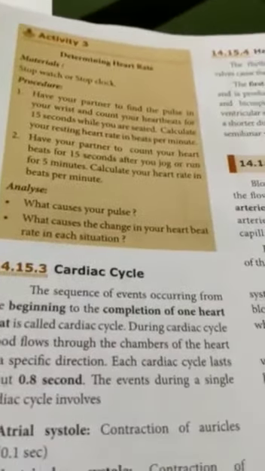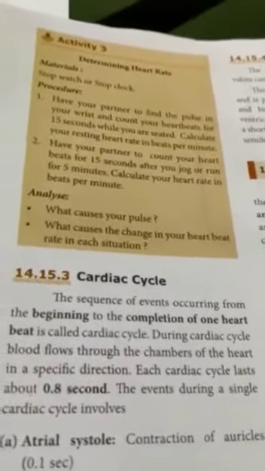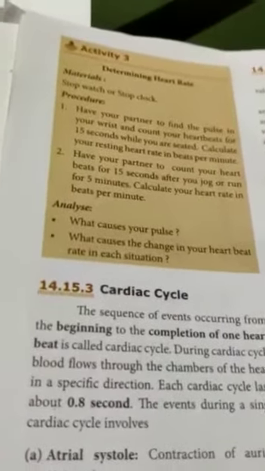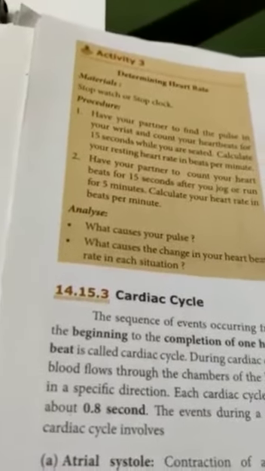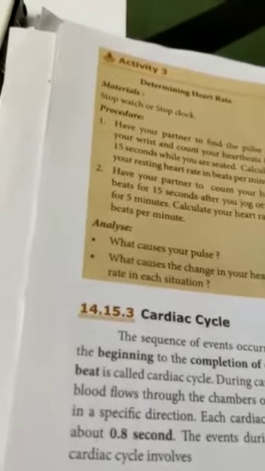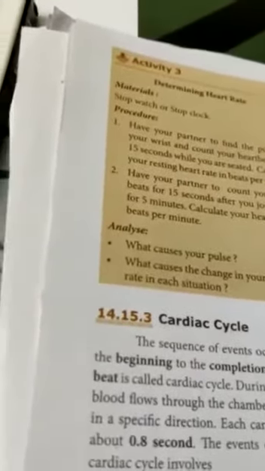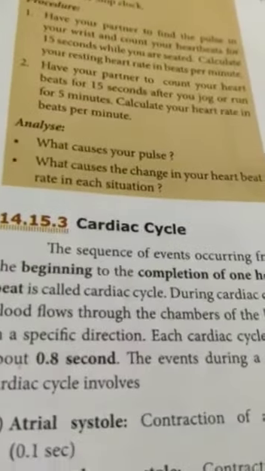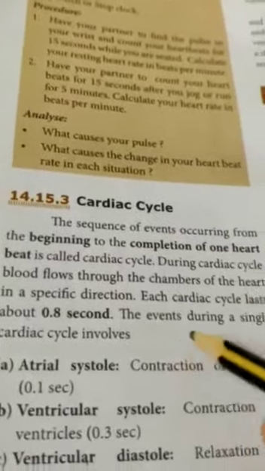Starting contraction, that is atria or auricles. Now blood will be reaching the ventricles. The ventricle also will be contracted, and blood will be forced. So both the chambers will be in the contracted phase. One heartbeat completely. Again, next, the auricles will start to contract. So that's why the beginning to the completion of one heartbeat is called the cardiac cycle.